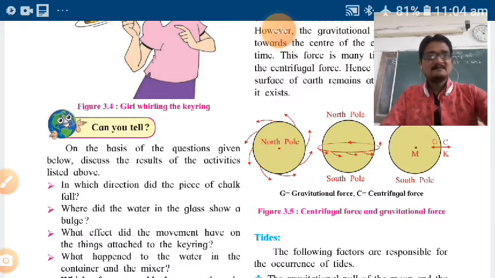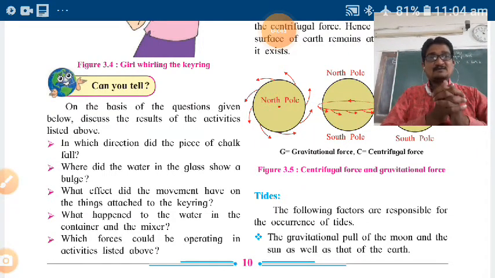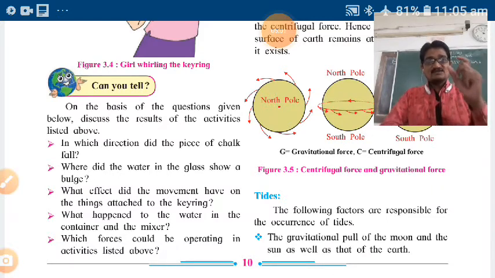What happened? Then which forces could be operating in the activities listed above? So which forces are there? Forces means bal. Just as we have seen, gravitational force and centrifugal force. So which forces could be operating in the activities listed above? You should tell that. Okay, write down and note down that, observing all these figures, and do it practically.